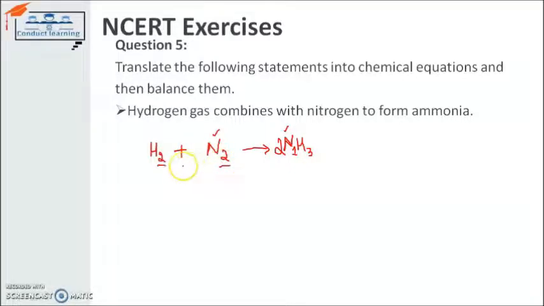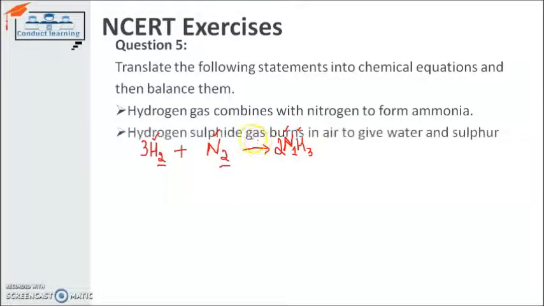So I start balancing it from the reactant side, and on the reactant side for hydrogen I can mention 3 here. If I mention 3 here, the hydrogen molecules will become 3 with 2 atoms in each and it will give us a total of 6 atoms. So according to that, now we have hydrogen also balanced on both sides. So the equation is balanced now.